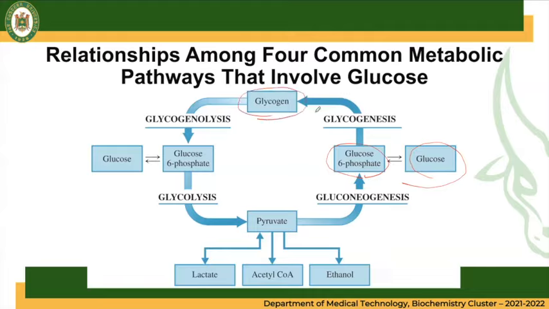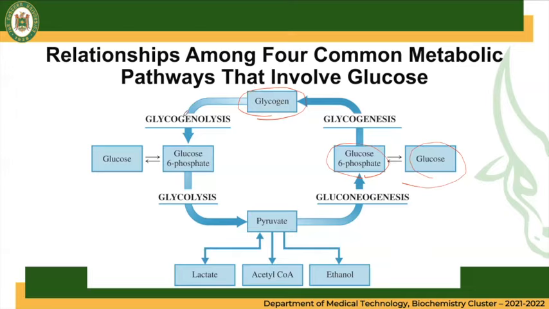a storage for glucose. And in times of starvation, intermittent fasting or hardcore exercise, when our glucose level is depleted, it can be used and it can be broken down to glucose again.